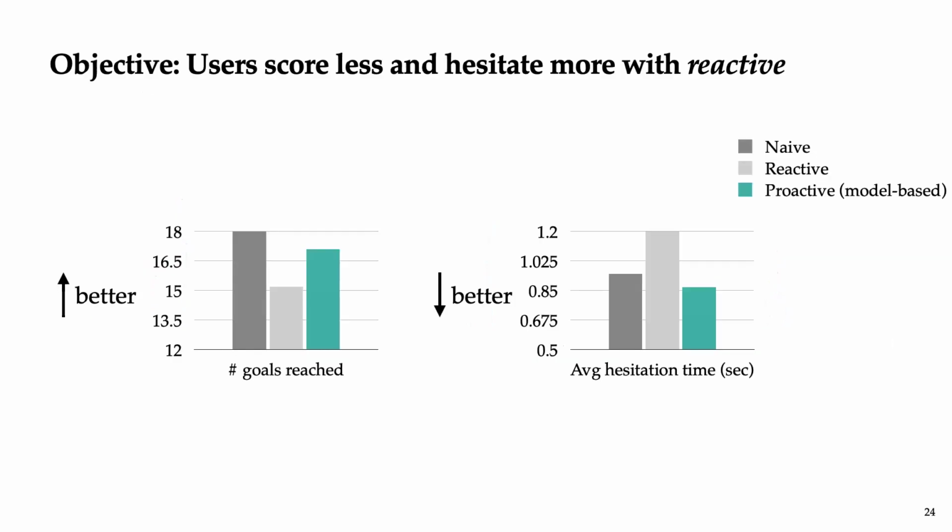And we actually see this in our overall results. We can see that people tended to score worse and hesitate more when interacting with the reactive robot, whereas they were pretty good at interacting with the naive and proactive robots, which tells us that they're kind of okay being a follower to this naive robot, even if they're not super happy about it.